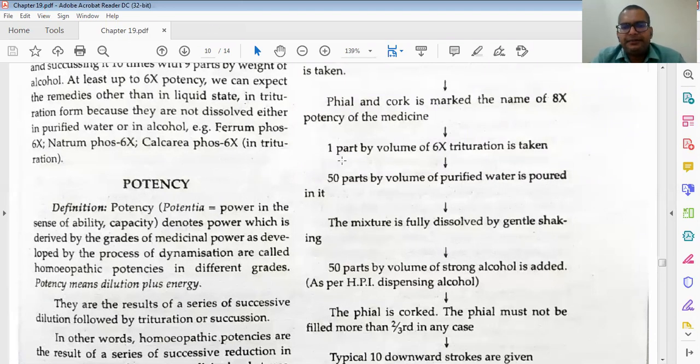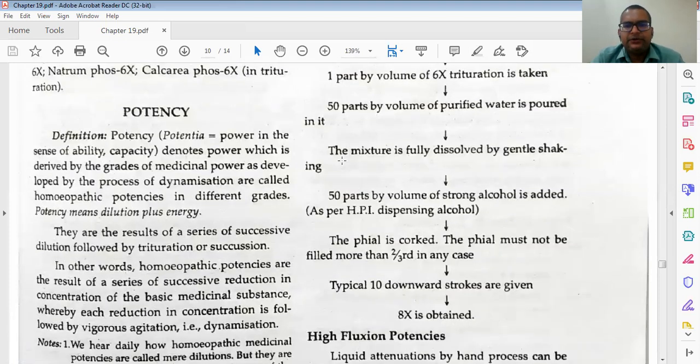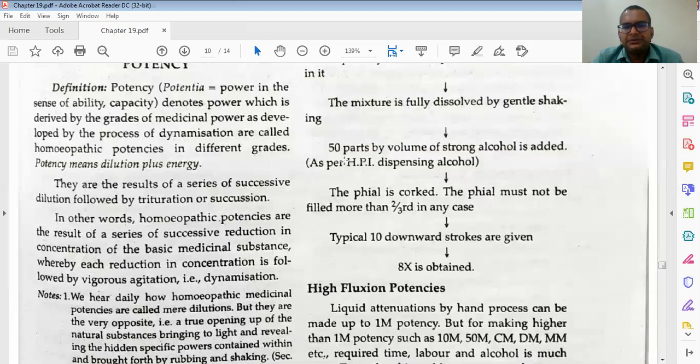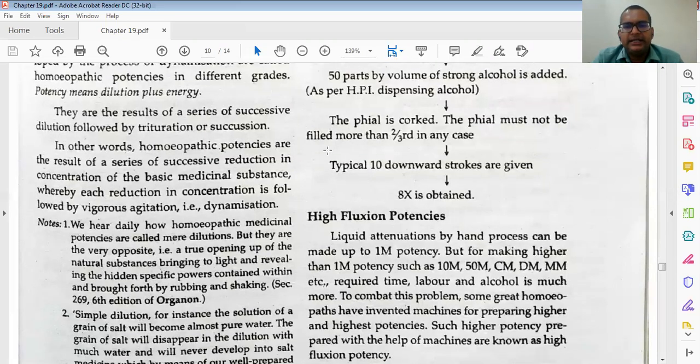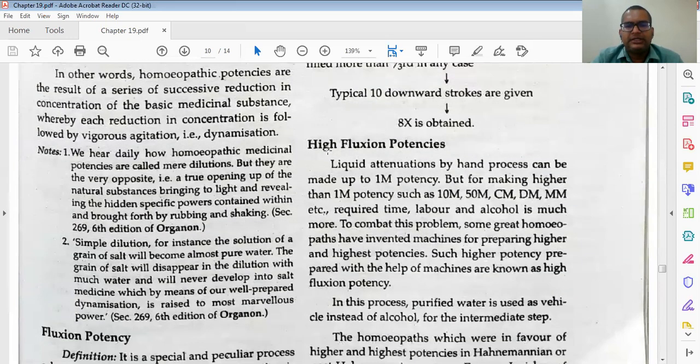Then 50 parts by volume of purified water is added. The mixture is fully dissolved by gentle shaking. Then 50 parts by volume of strong alcohol is added. Here they say strong alcohol, but we have to go through HPI dispensing alcohol. The vial is corked. The vial must be filled to no more than two-thirds in any case. Ten downward strokes are given and the 8x potency is obtained. So this is the process of preparation of jumping potency.